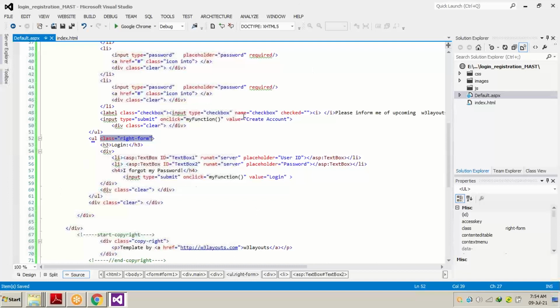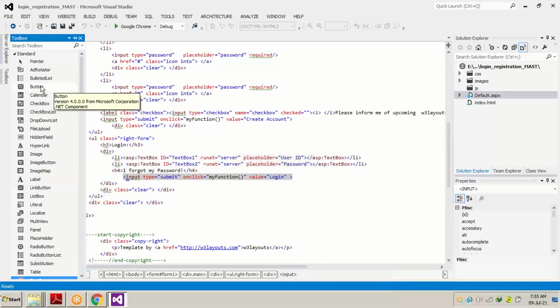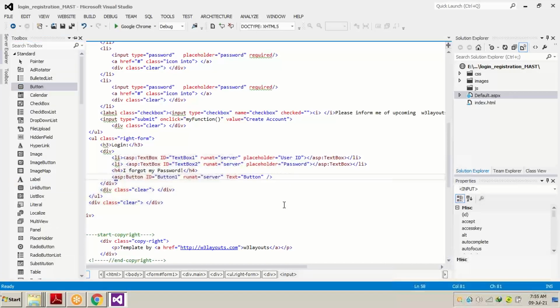Okay, so we will be proceeding further. After these two text boxes, we will be needing a button. So remember, this is the HTML button, but it doesn't have any work in server-side coding. Why? Because it's HTML code. So we need to change the button also. So what we are going to do, we are going to add a button instead of this one right here.